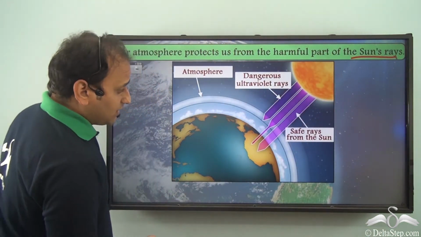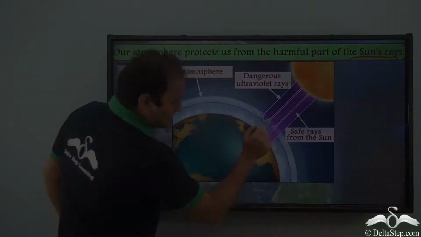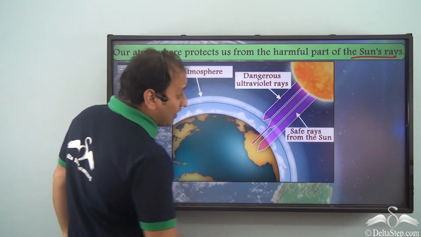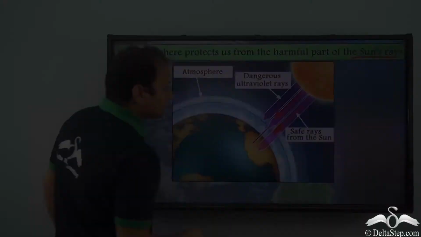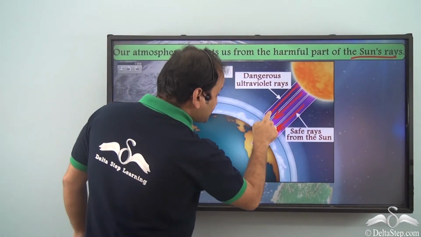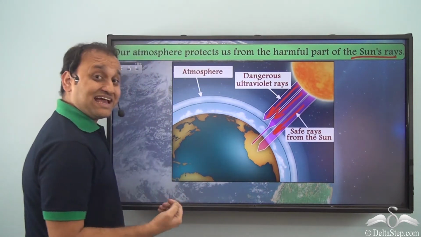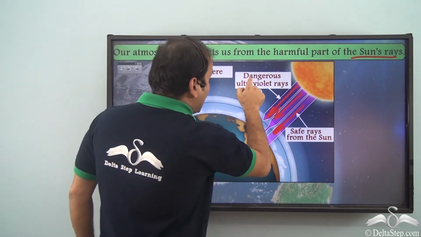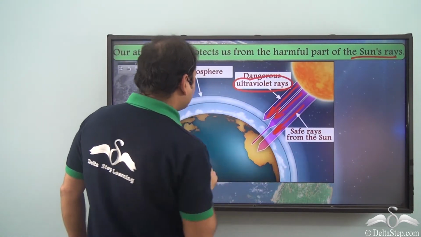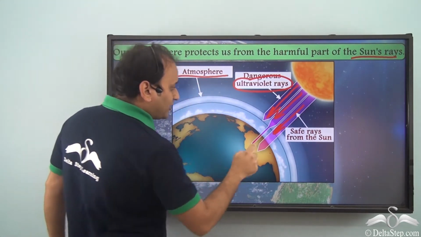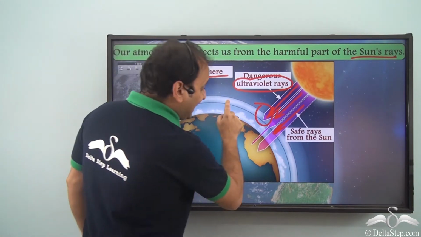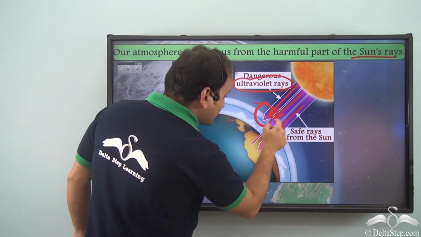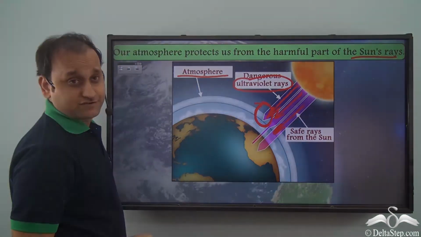So what do you see here? Well, these are sun's rays. Now, not all parts of the sun's rays are dangerous, but the part which is dangerous to us is called ultraviolet rays, and the atmosphere protects us from these ultraviolet rays. That is, it blocks the ultraviolet rays from reaching the Earth's surface.